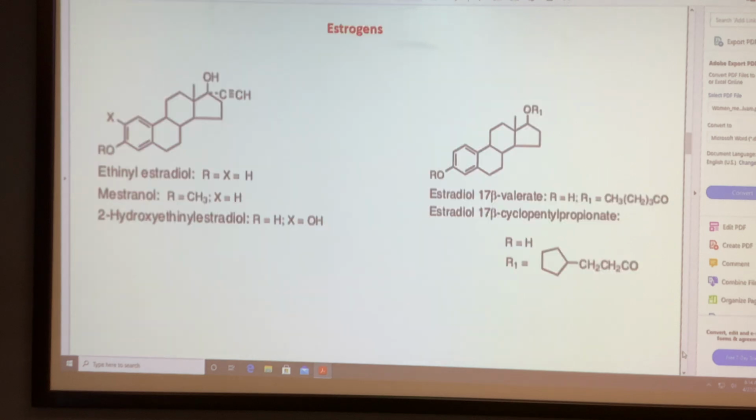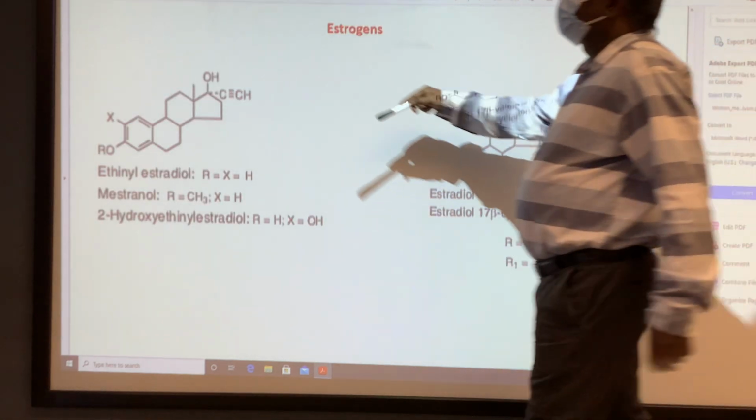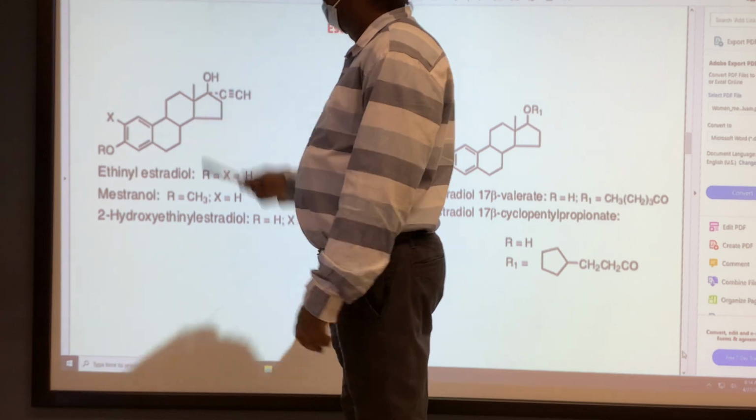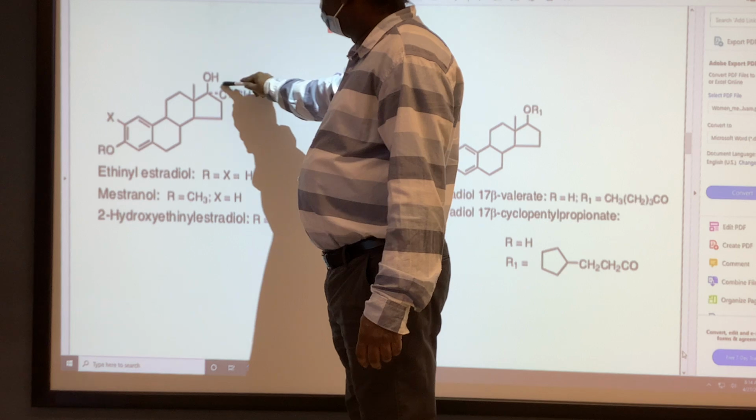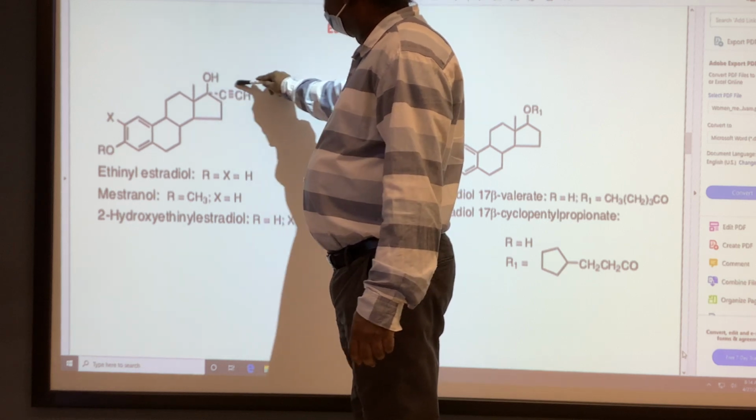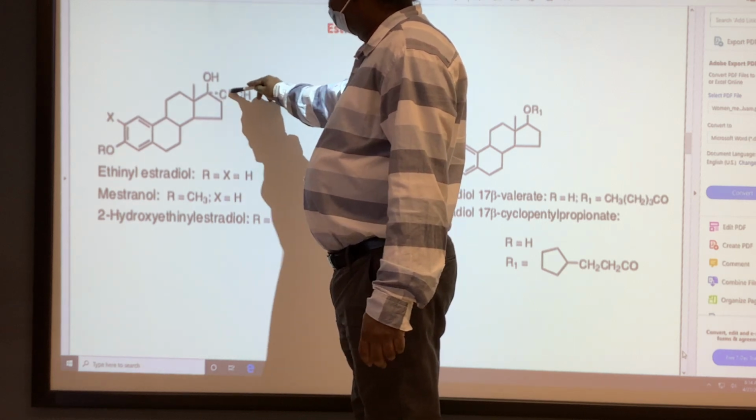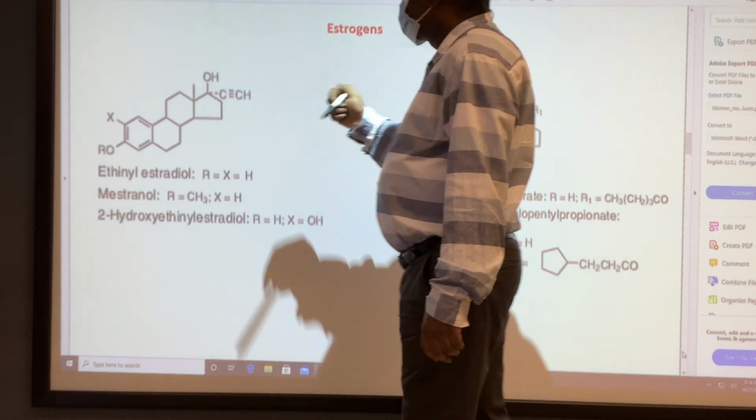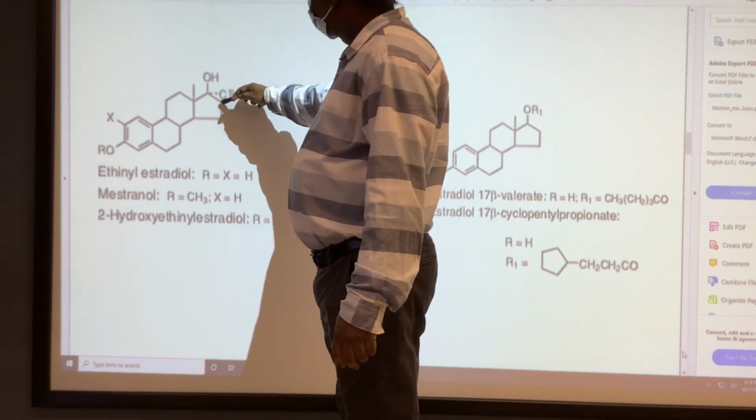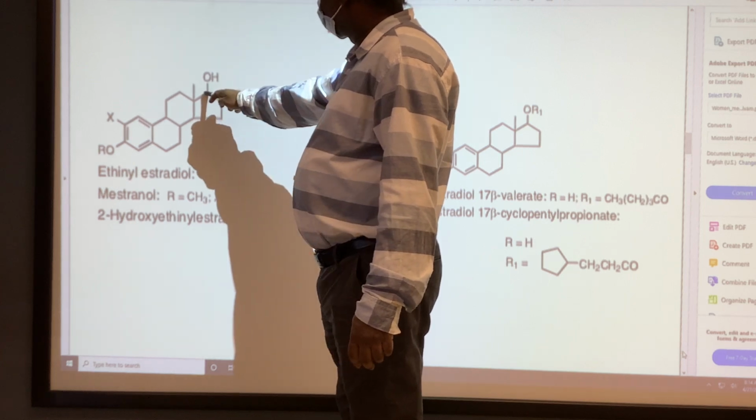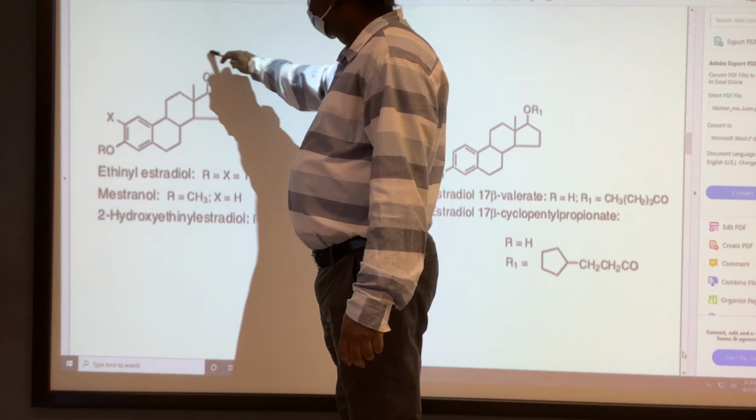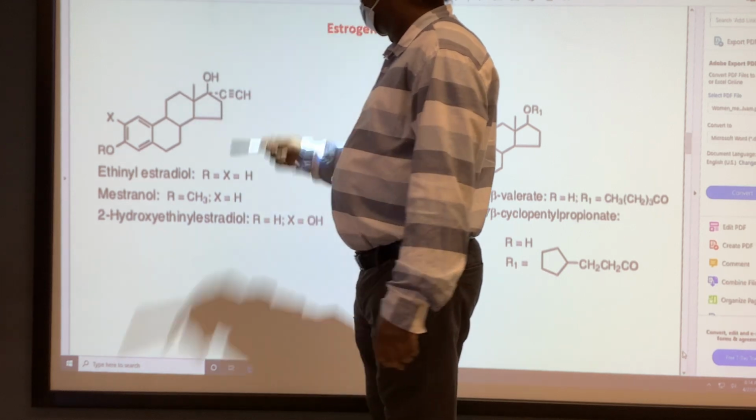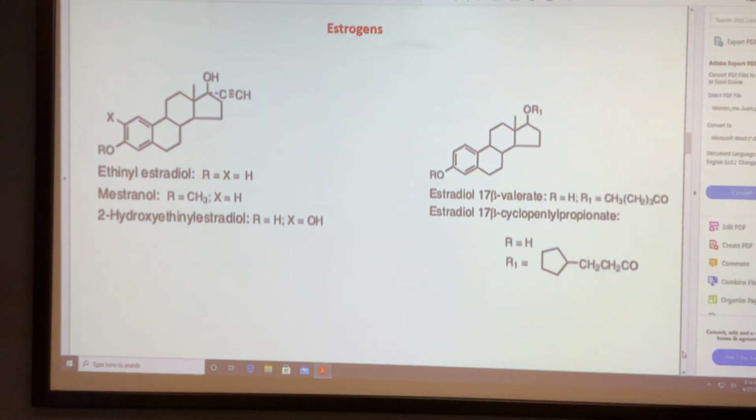The reason is this hydroxyl group is easily converted to a ketone, which makes the compound less active. To make it an orally active estrogen, we need to introduce an alkyl, ethinyl group, C triple bond CH. The ethinyl group is an inert group. When you introduce the ethinyl group at carbon 17 with alpha stereochemistry, that prevents the oxidation of estradiol to estrone. That makes the compound orally active. So ethinyl estradiol is suitable for an oral tablet.